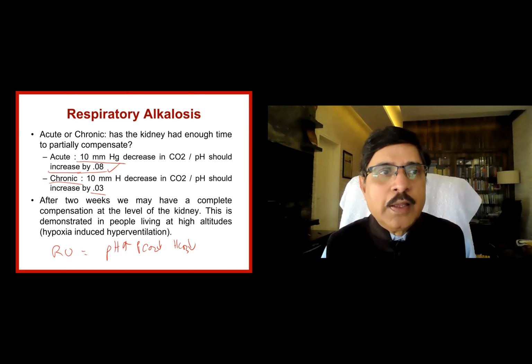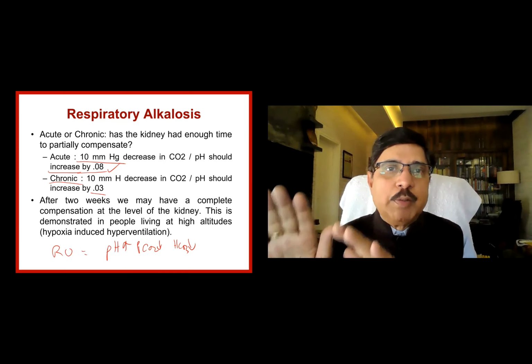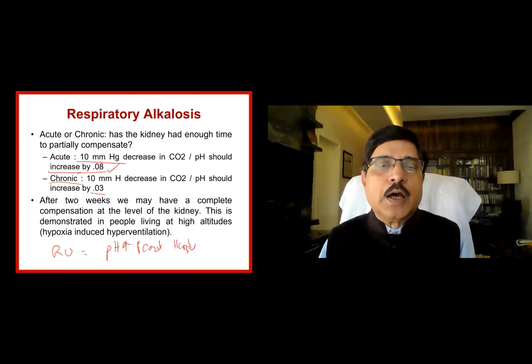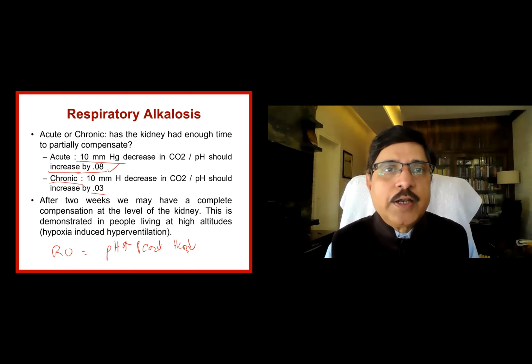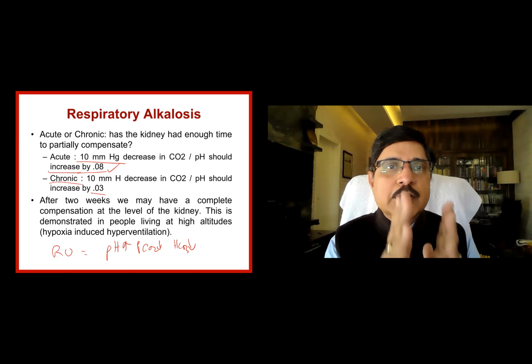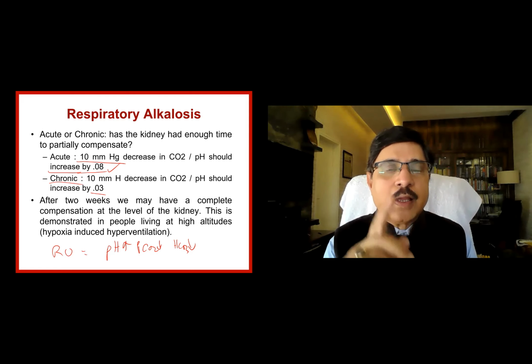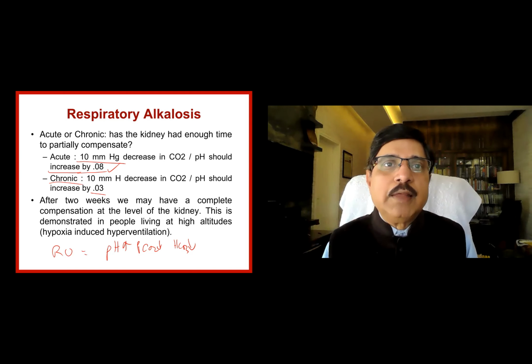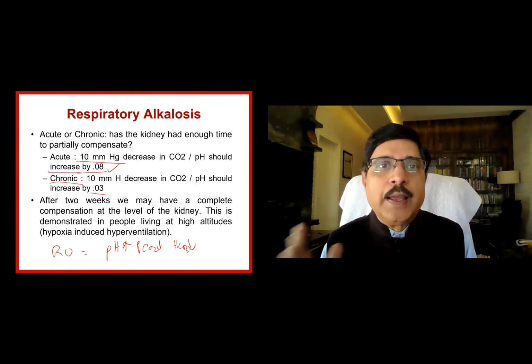We knew that in the metabolic, the pH and the primary variable will be going in the same direction. If it is acidosis, pH will drop, primary variable bicarbonate also will drop, secondary variable PCO2 also will drop, all in the same direction. If it is metabolic alkalosis, pH of course will be higher, the primary variable bicarbonate will be higher, and the secondary variable carbon dioxide also will be higher.